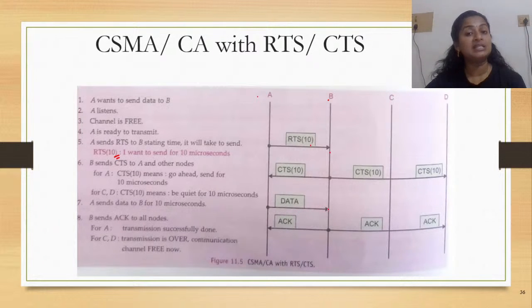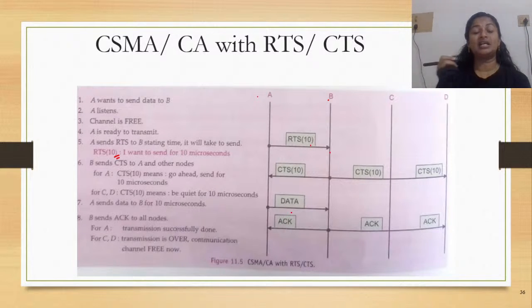Now once the data is received and the communication is over for the 10 microseconds, what should the receiver do? The receiver should acknowledge the data received. How does it acknowledge it? By sending the ACK signal, or the acknowledgement signal. When it sends the acknowledgement signal, the sender understands that yes, the transmission has been done successfully.